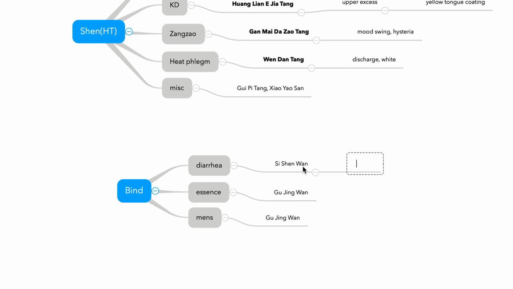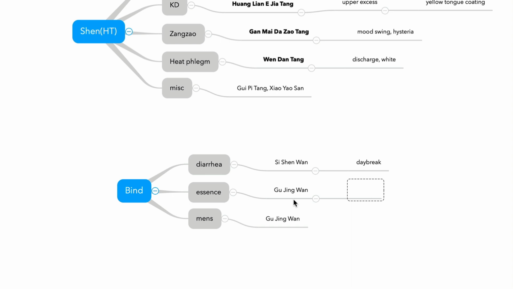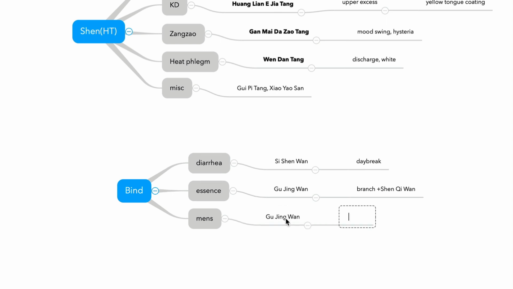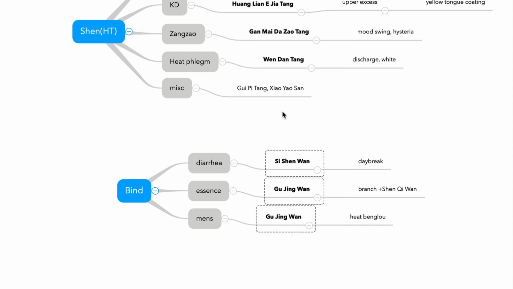What you need to remember, daybreak diarrhea. This is a Formula 2 category, right? So you must understand everything. Gujing Wan is for only the branch. So for a modification question, Shenqi Wan treats the root, and Gujing Wan treats the heat type of bengloh. Large amount and early period, those heat signs. So three formulas for binding.